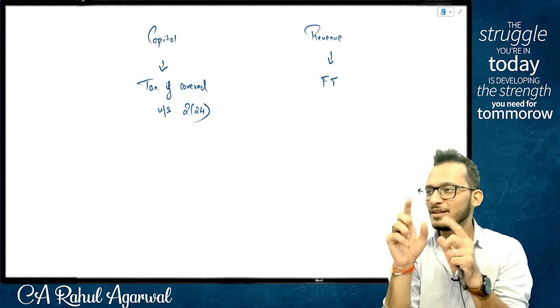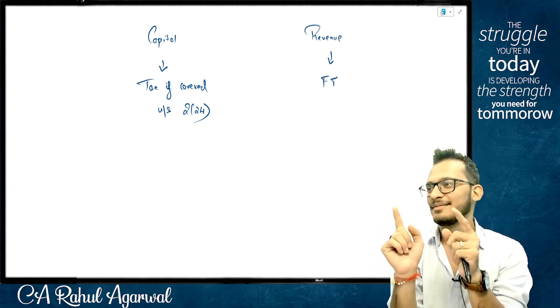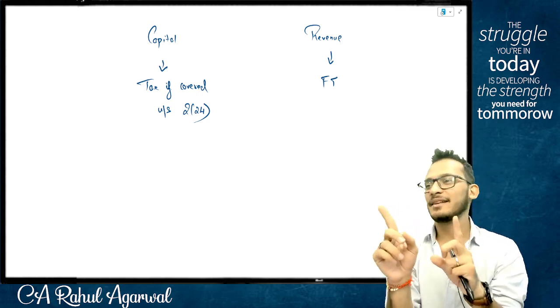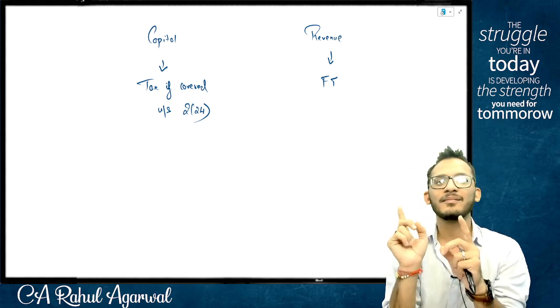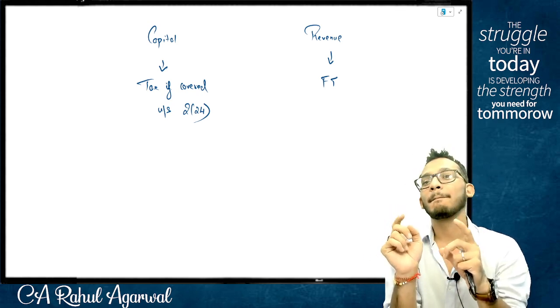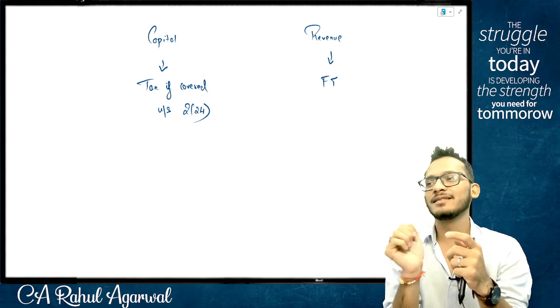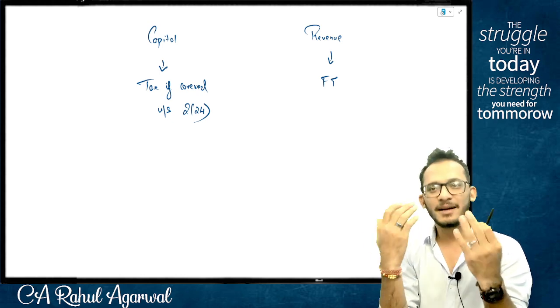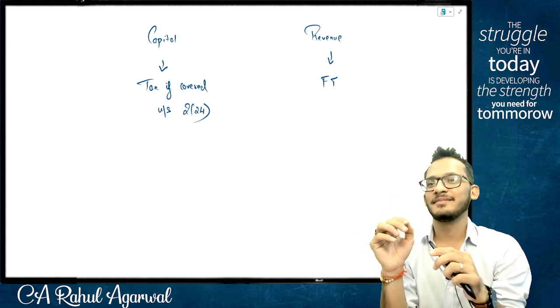So what's the definition then? How do you differentiate between something as capital and something as revenue? I'm not doing business itself, I'm in salary.